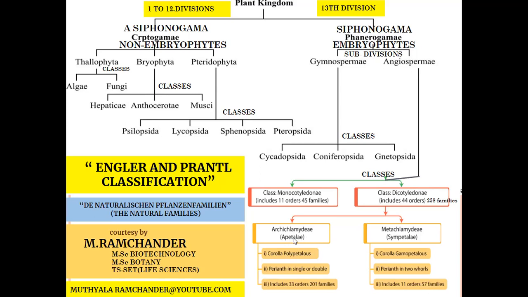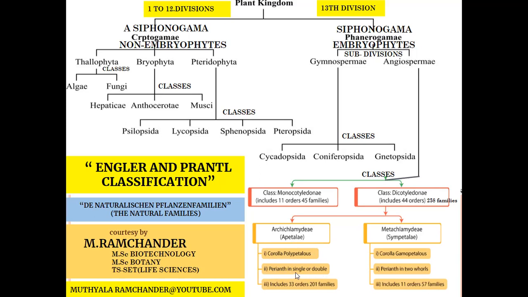The Archichlamydae characters are: corolla, meaning petals. Petals are in a free position, called polypetalous. And the second point is perianth. Perianth means calyx and corolla combinedly. The perianth may be single whorl or double whorl.